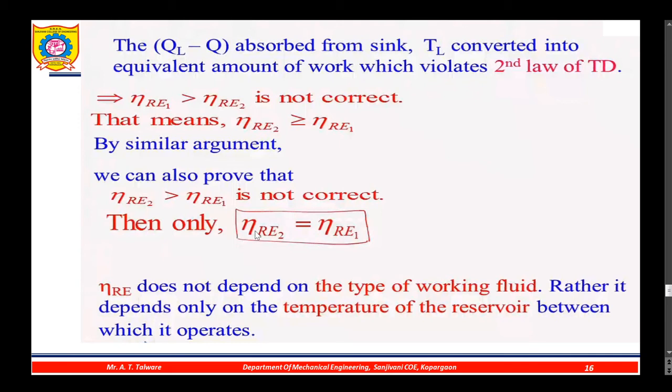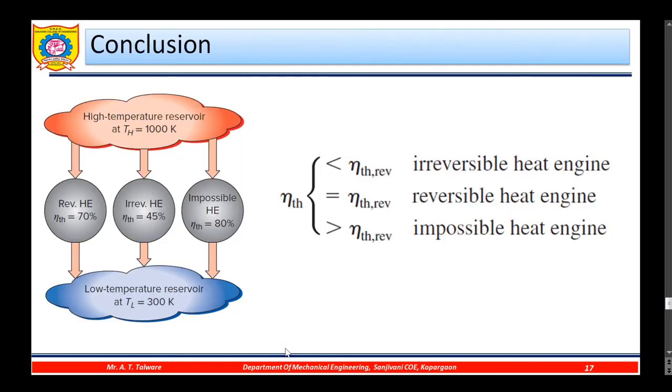So the only possibility is that the thermal efficiency of reversible engine 2 is equal to the thermal efficiency of reversible engine 1. So the thermal efficiency of a reversible engine does not depend on the type of working fluid, but only on the temperatures of the reservoirs between which it operates.